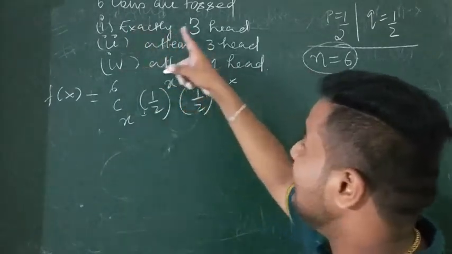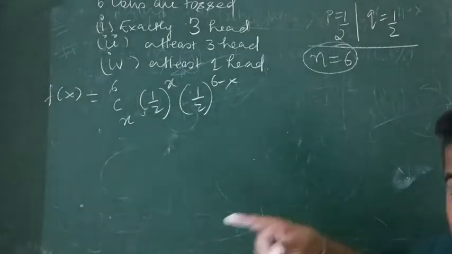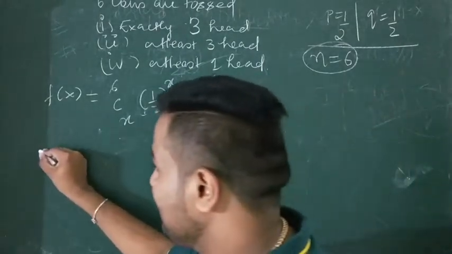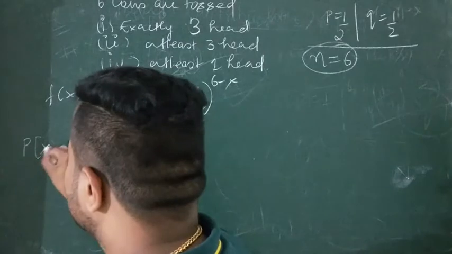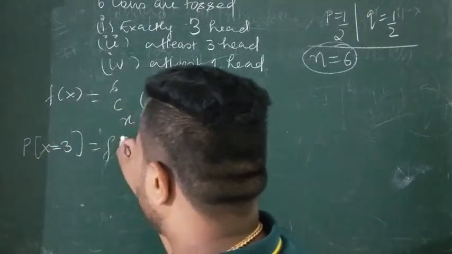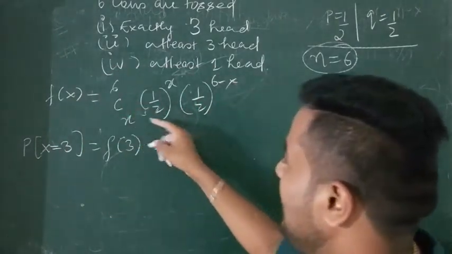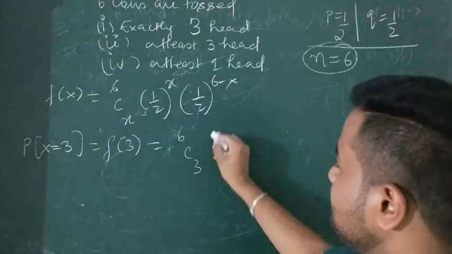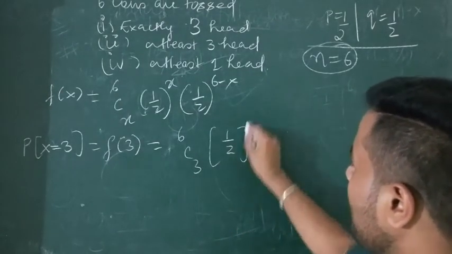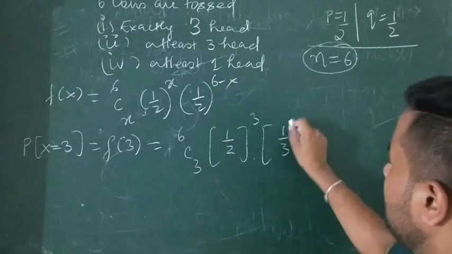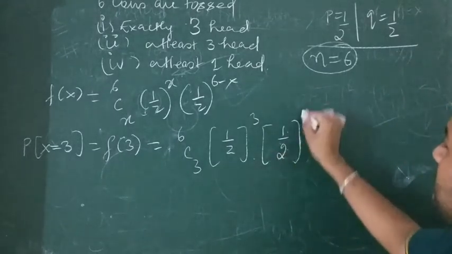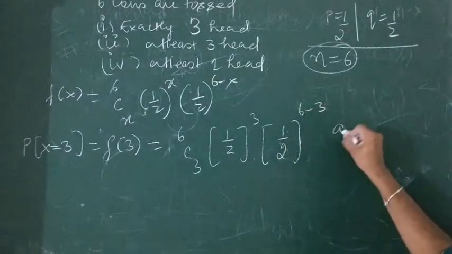Now what is exactly 3 heads? 3 heads means the value of x is 3. So it is the probability of x equal to 3, so f of 3. So put x as 3. What is it? 1 by 2. So you will get the answer for this.